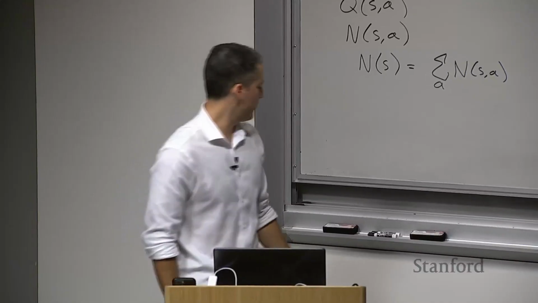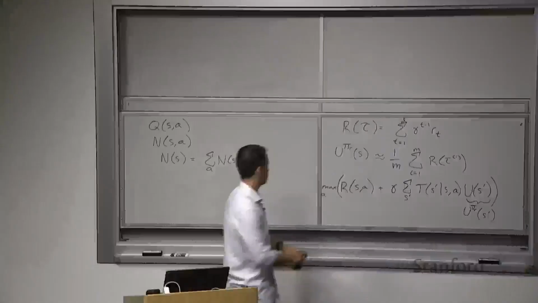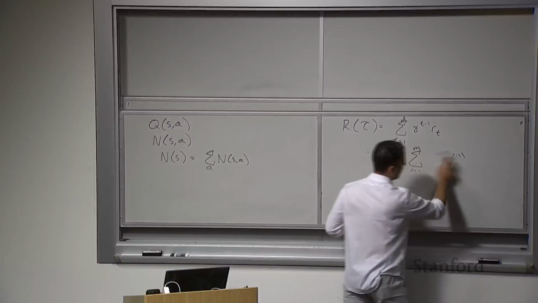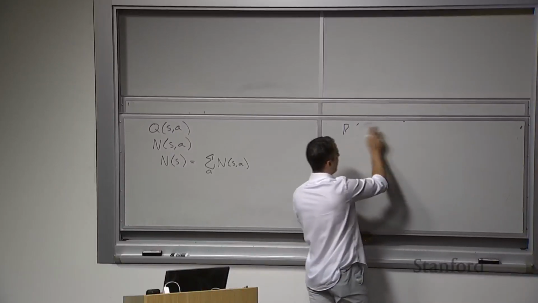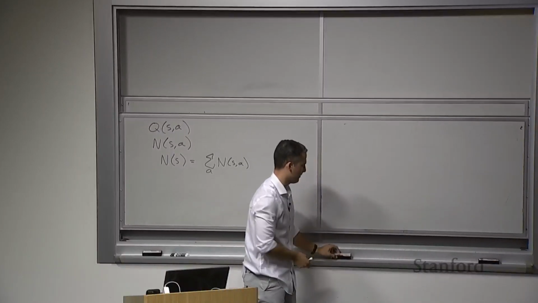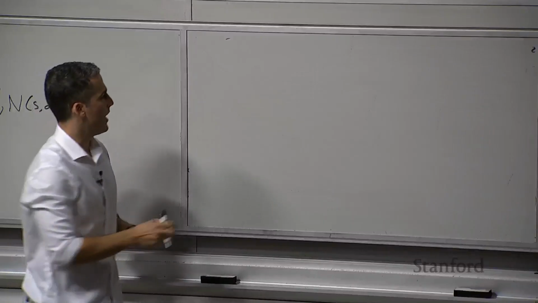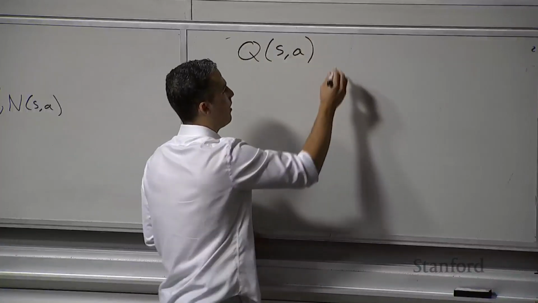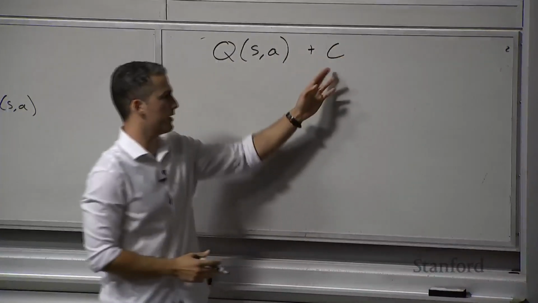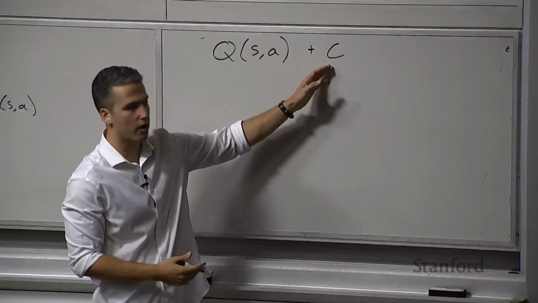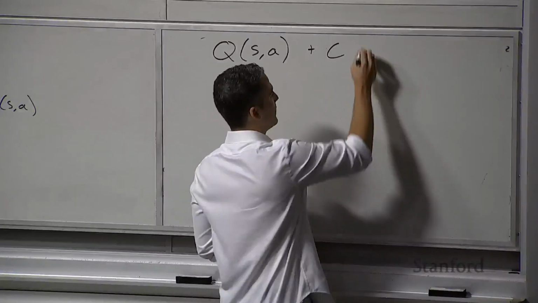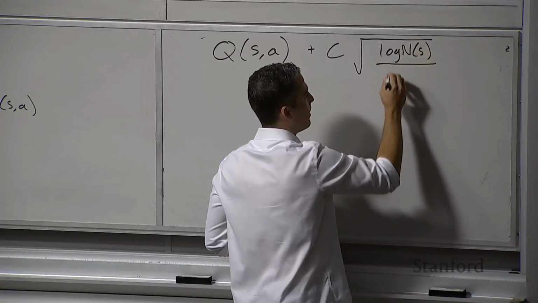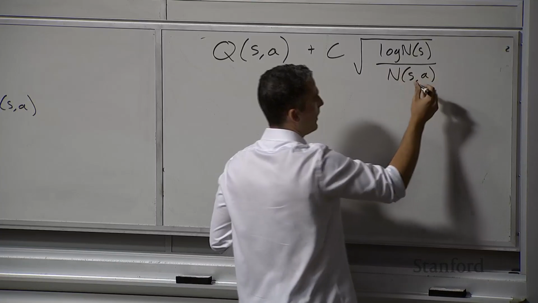First is, how are we actually doing this action selection? There are different exploration strategies that we can use. A pretty popular and commonly used one is the upper confidence bound. The upper confidence bound metric is just the action value function plus this constant C, a hyperparameter called the exploration constant, times the square root of the log of the number of times we've been in a particular state over the number of times, just the counts here, that we took action A in state S.